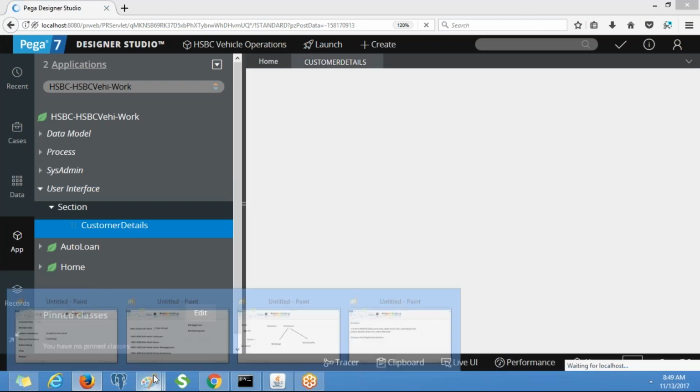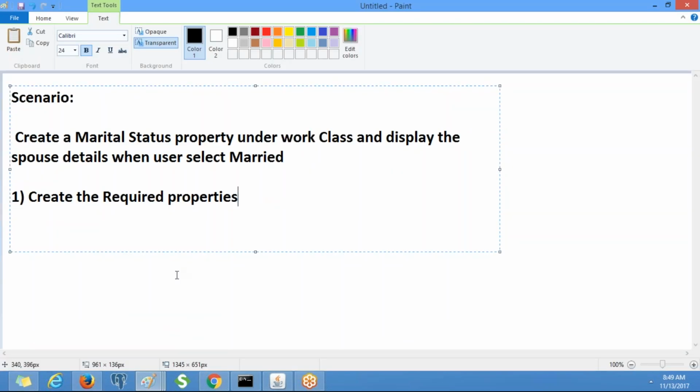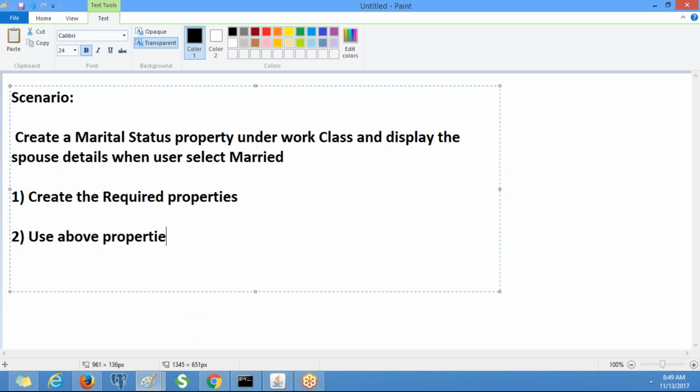The first step, create the required properties, is done. The second step is to use the above properties in the section, meaning in the layout of the section.